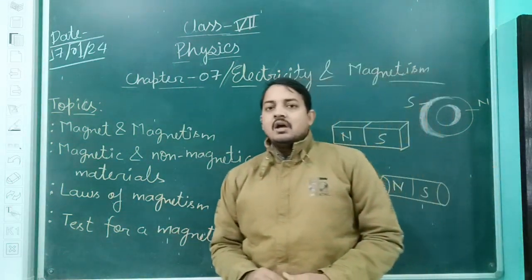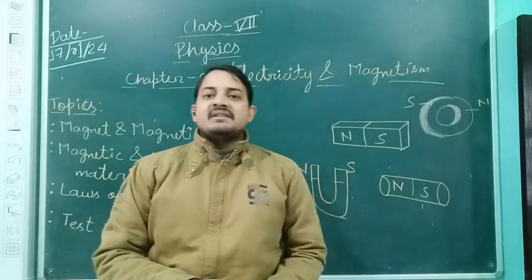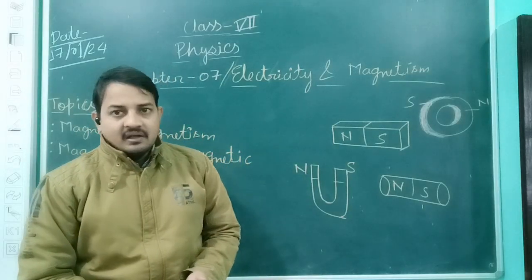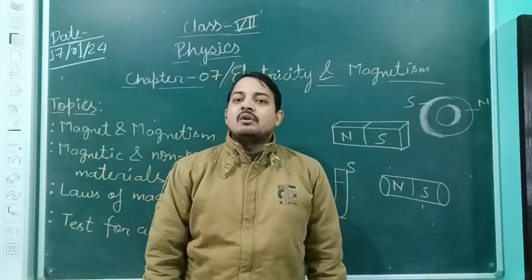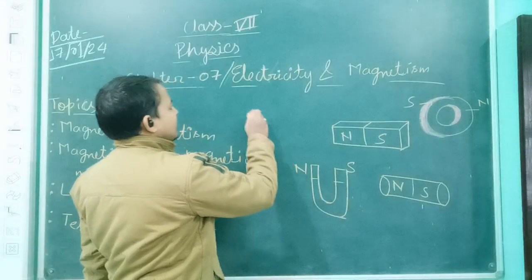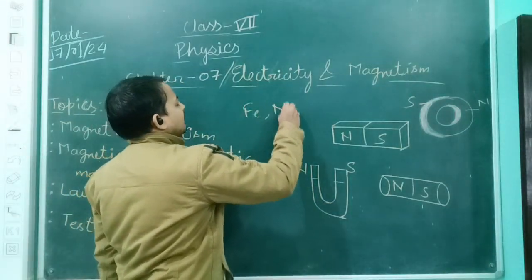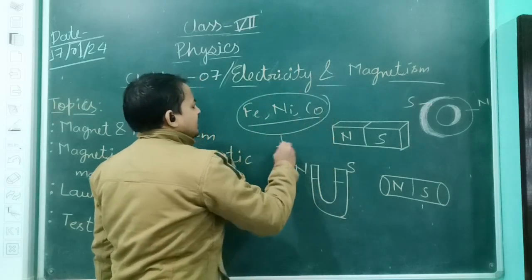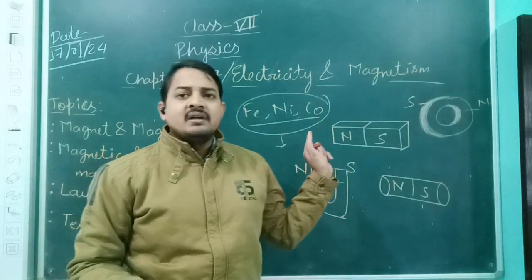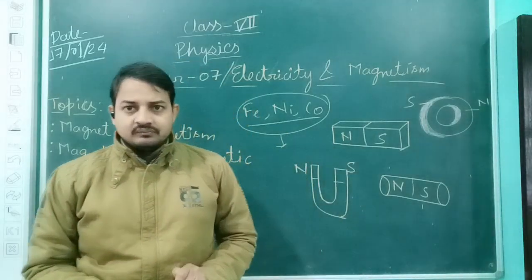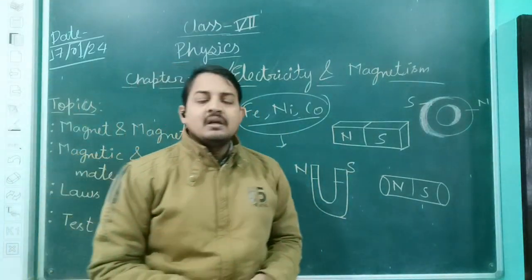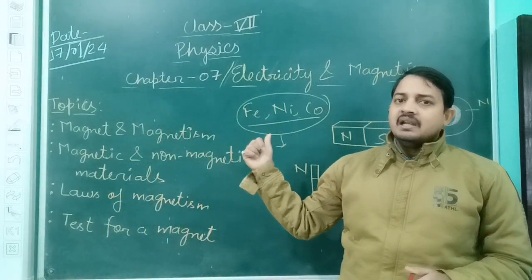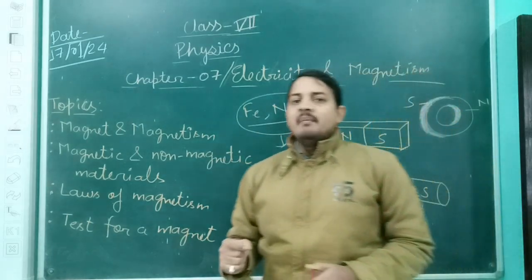All the substances or materials which attract majorly three substances: iron, nickel and cobalt, and their alloys, as well as magnets, are known as magnets. These three, iron, nickel and cobalt, are commonly known as ferromagnetic substances. What are ferromagnetic substances? Any substance which is made of either iron, nickel or cobalt is known as a ferromagnetic substance.